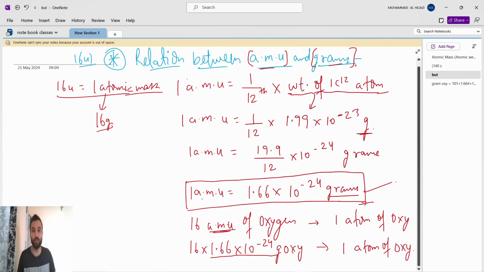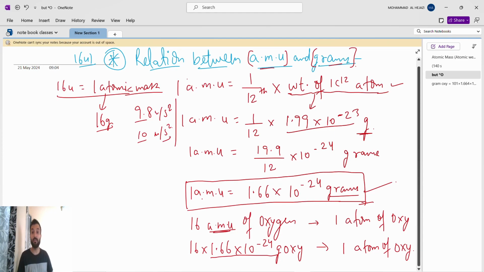So 1 AMU is how much? We know it is 1/12 of the weight of 1 carbon 12 atom. So 1 AMU is 1/12 into this, already in the international standard unit. You have to remember it is like gravitation, 9.8, or we use 10 meter per second square.